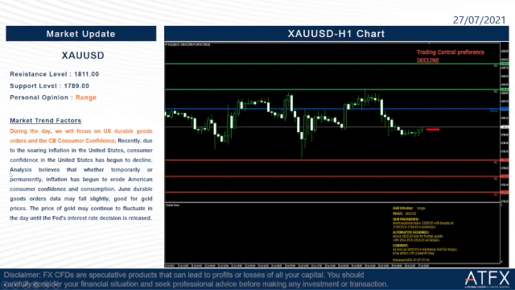Analysis believes that whether temporarily or permanently, inflation has begun to erode American consumer confidence and consumption. June durable goods orders data may fall slightly, which is good for gold prices, but gold prices may continue to fluctuate in the day until the Fed's interest rate decision is released.